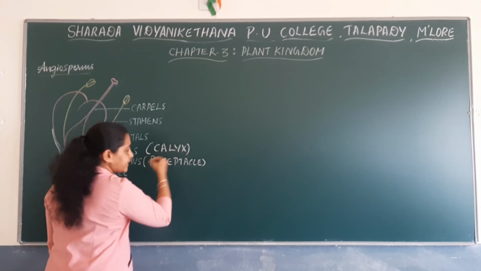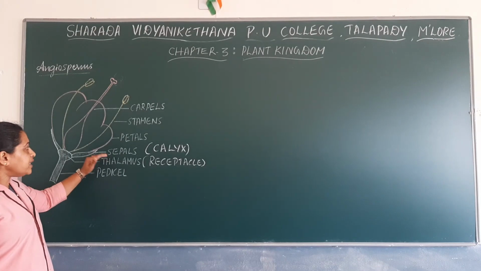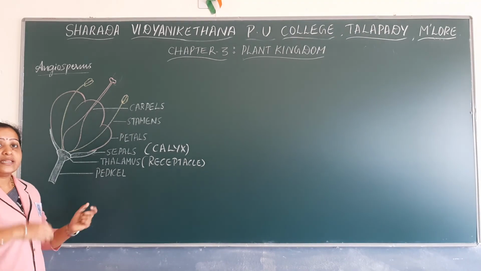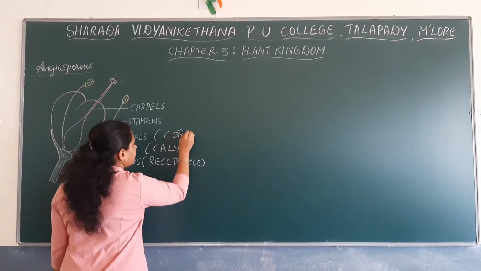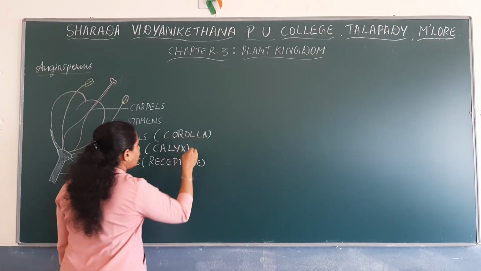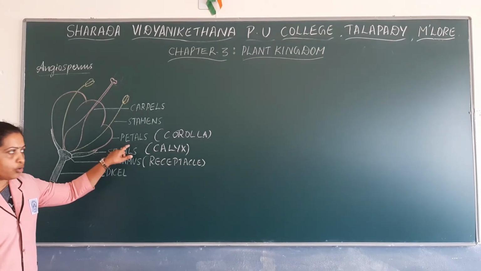Within the whorl of calyx, there are many petals arranged in a whorl, and the whorl of petals is known as corolla.